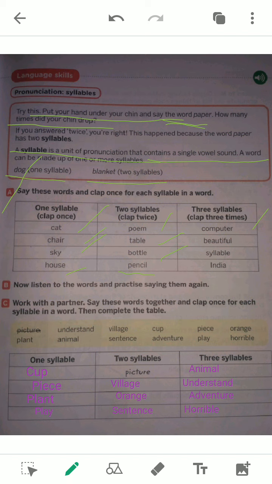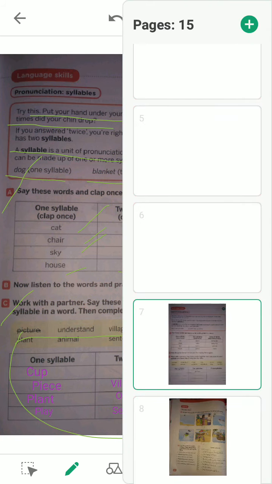Computer. Look at this. Com, one. Pu, two. Ter, three. Computer, a three-syllable word. Beautiful: Beau, one. Ti, two. Ful, three. Syllable: Syl, one. La, two. Ble, three. India: In, one. Di, two. A, three. It's a three-syllable word. Similarly, I have given this solution. You have to just remember it and pronounce loudly. Now I'll move to the next portion.